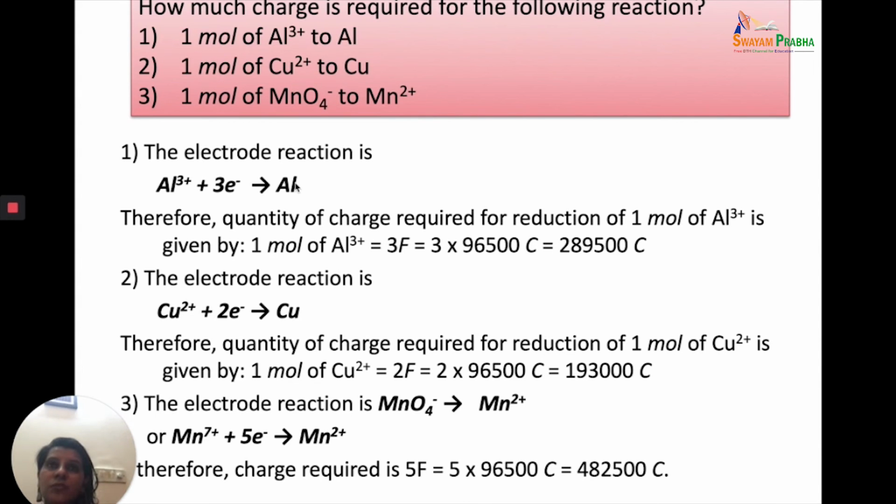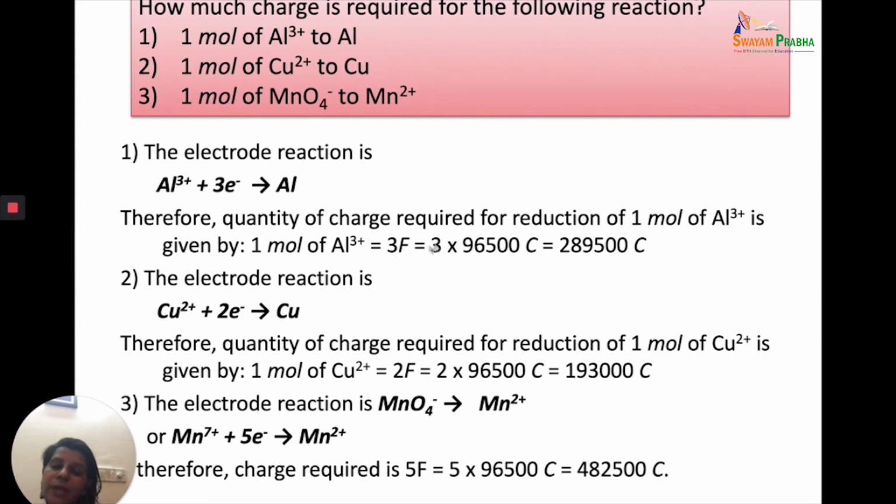Now, what is the charge on 1 mole of electrons? We calculate it by multiplying the number of electrons in 1 mole, which is 6.022 into 10 to the power 23, with the charge on each electron. The charge on each electron is 1.6 into 10 to the power minus 19 coulomb. If I multiply 6.022 into 10 to the power 23 with 1.6 into 10 to the power minus 19 coulomb, I get 96,500 coulomb, which is represented as 1 Faraday. So 1 mole of Al3+ requires 3 moles of electrons, that is 3 Faraday of electricity.